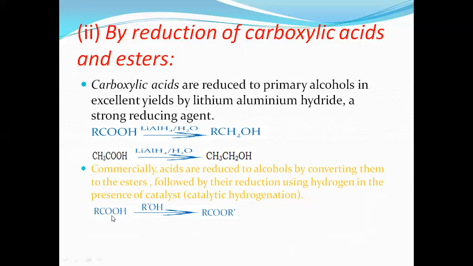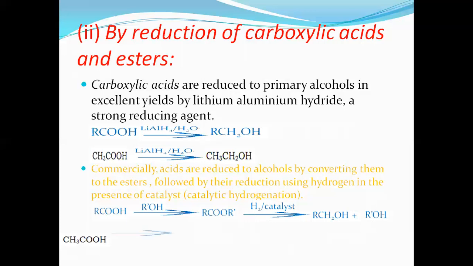RCOO and R'. One OH group from the acid and one hydrogen from the alcohol convert into water. With the loss of water, it forms ester, which undergoes reduction in the presence of a suitable catalyst to give primary alcohol. This is the commercially used method to get better yield, and the alcohol separates out.